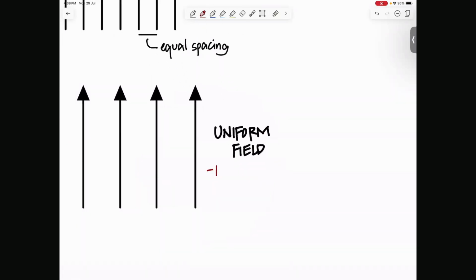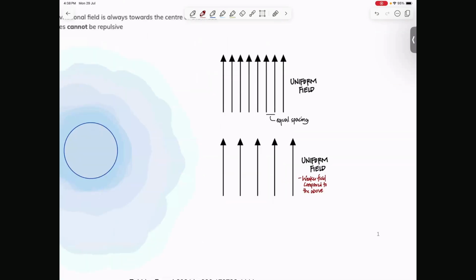It's a weaker uniform field, weaker compared to the above, because the concentration of lines is less. So lines are not that concentrated. With fields, you need to have arrows. The concentration of lines represents strength, and this is a weaker field compared to the above.